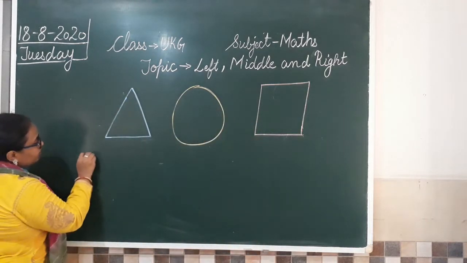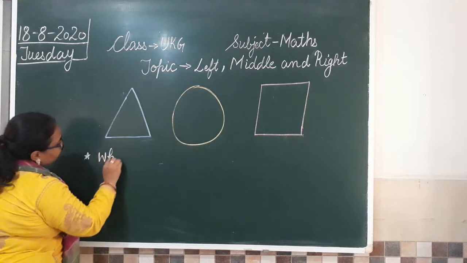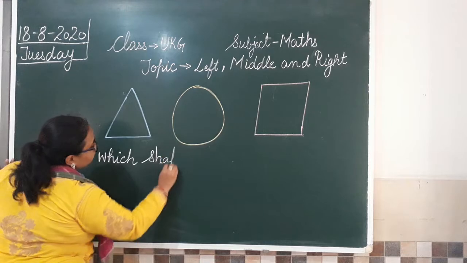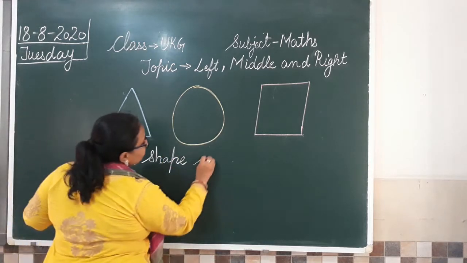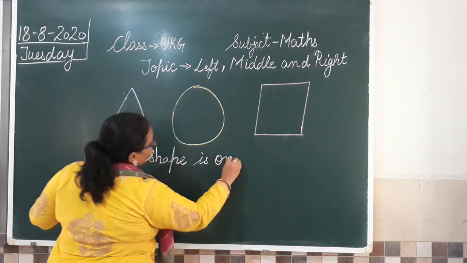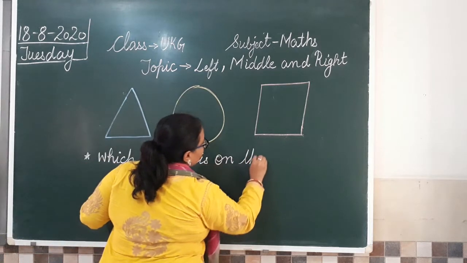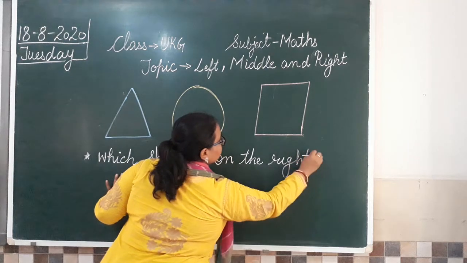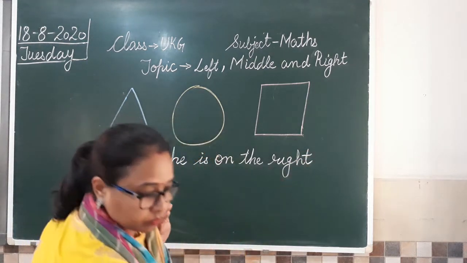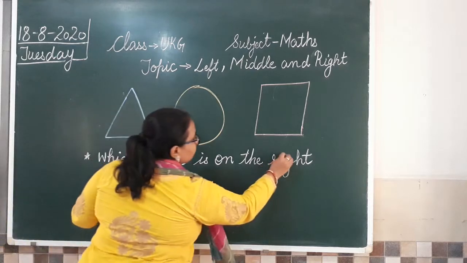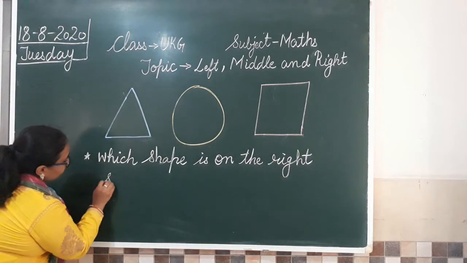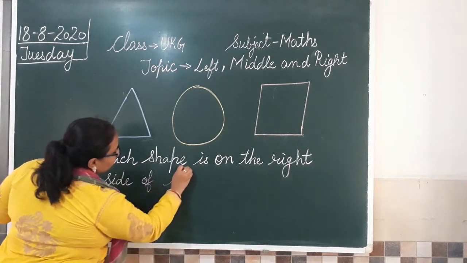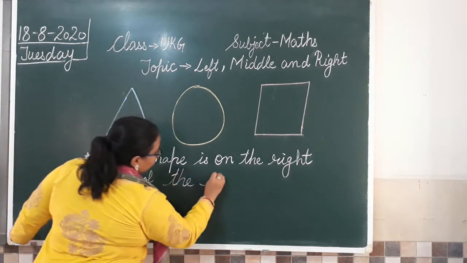The question says which shape is on the right side of the circle.